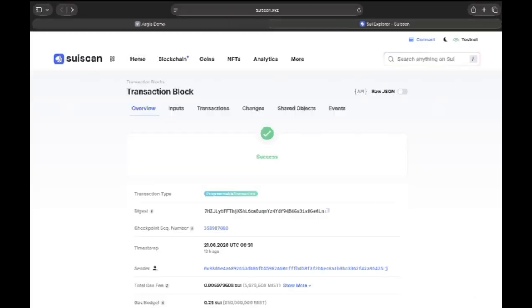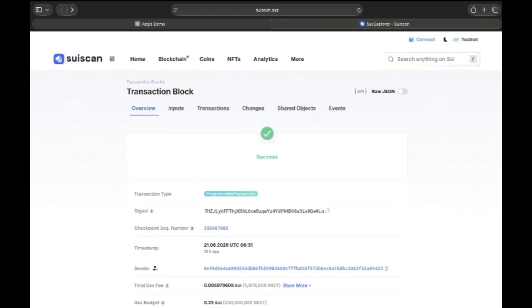Now let me show you the on-chain proof. This is SuiScan, the block explorer for the Sui network. Think of it like Etherscan for Sui. Every transaction that lands on chain is recorded here permanently and publicly, and anyone can verify it. What you are looking at right now is our actual transaction on Sui testnet.